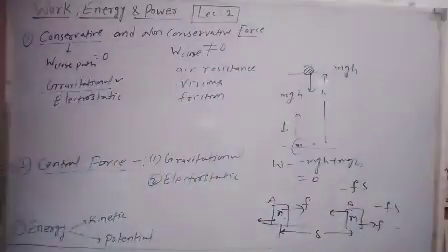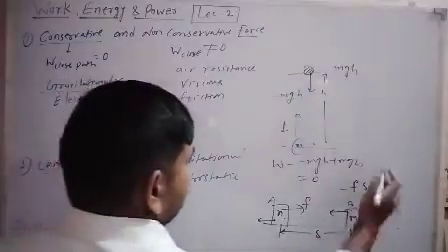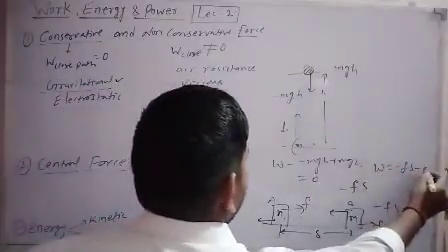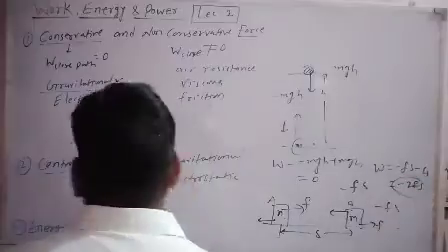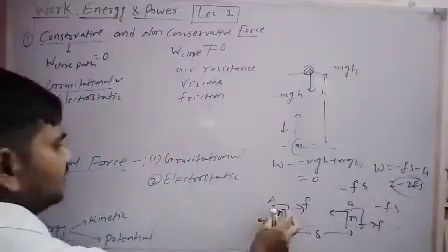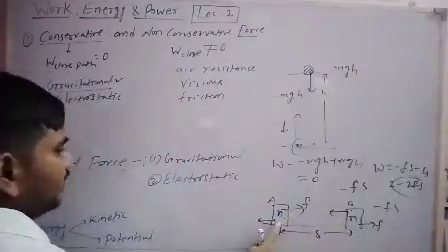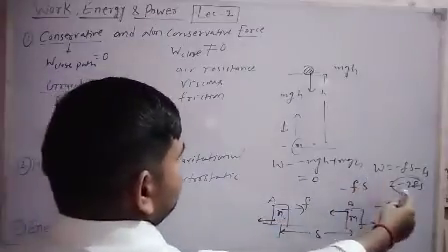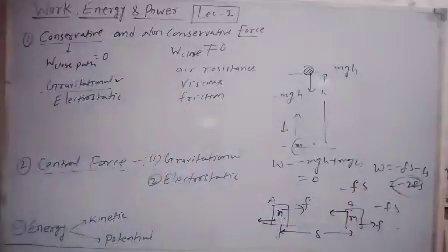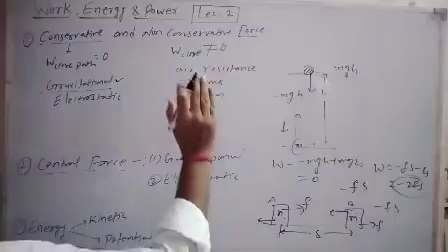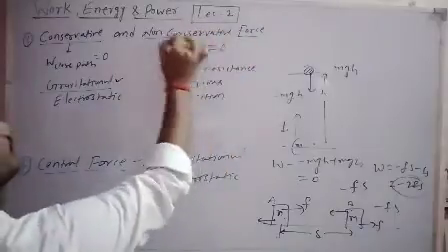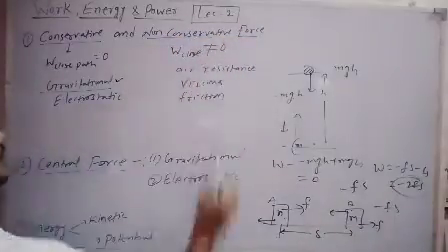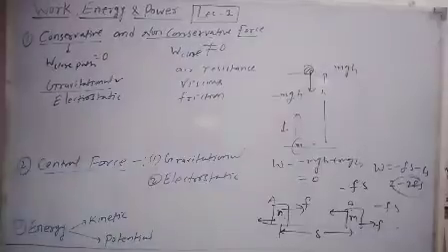To calculate the total work done, we add these two works, which is minus 2Fs. Here the object started from one point and finally reached the same point, so the work done in the closed path is minus 2Fs, which is not equal to 0. So the work done by a non-conservative force in a closed path is not equal to 0. Is it clear?